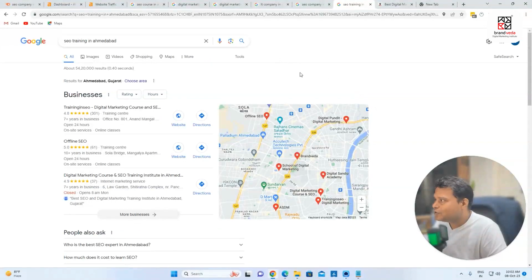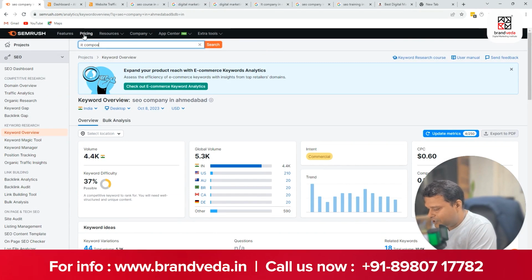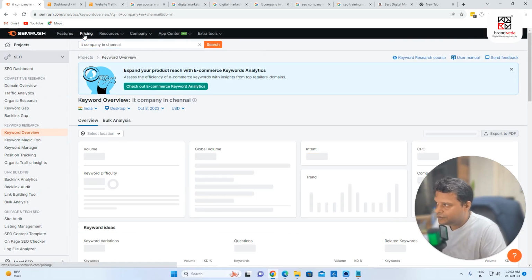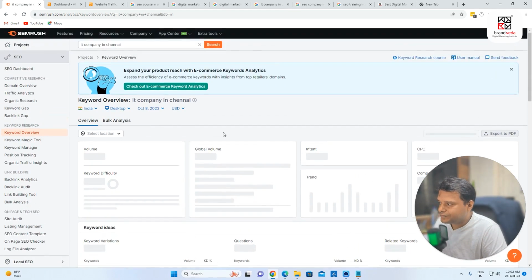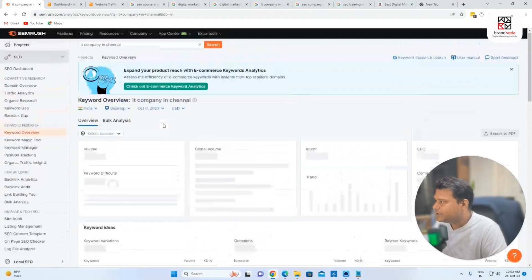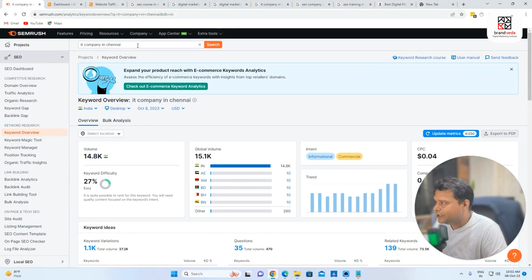This is so important. So I can show you a lot of keywords. Even you can go and search, say, IT company in Bath. 4.4k volume is huge. Same way I showed you for IT company in Chennai. So this is also having a huge volume. You can see it here. So let us check what the volume is. So this is 14.8k volume, which is IT company in Chennai. It's an IT company in Vizag.